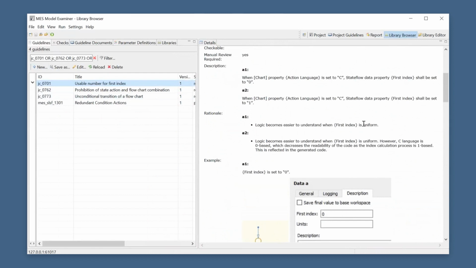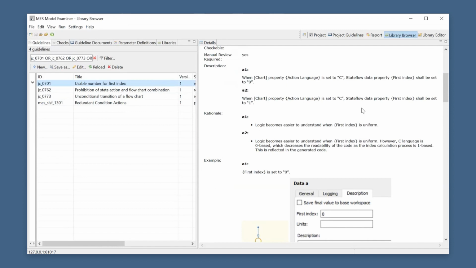Vectors and arrays in Stateflow aren't either 0 or 1 based, but they can rather be configured individually to be either 0 or 1 based, and there is no consistent pattern enforced by Stateflow. So this can lead to very confusing scenarios where some vectors start with a 0 index, others start with a 1 index. And then there's also the confusion between C, which is sometimes 0 based, and then there's MATLAB, which is usually 1 based. So this guideline is created for the purpose that you can define a uniform base for all your vectors and check all Stateflow data items and also repair them.